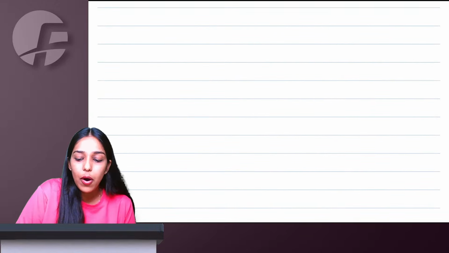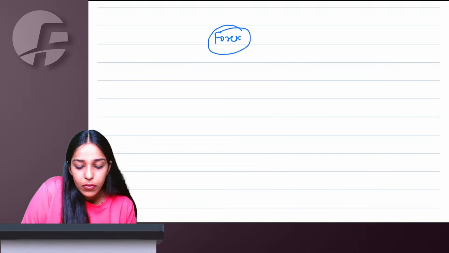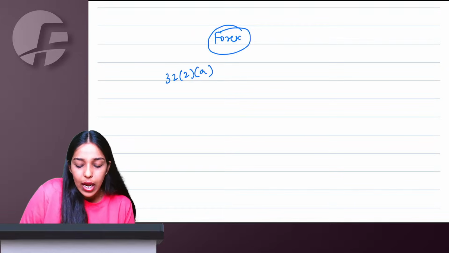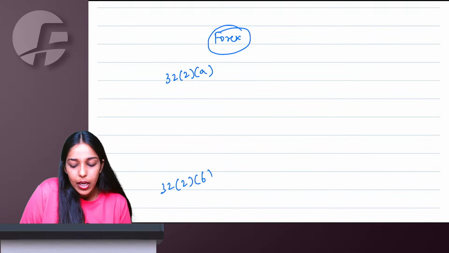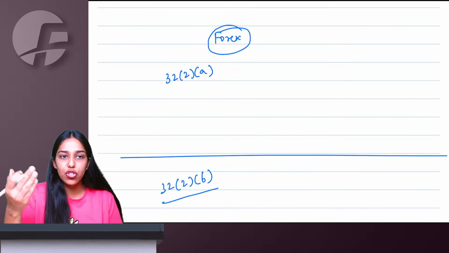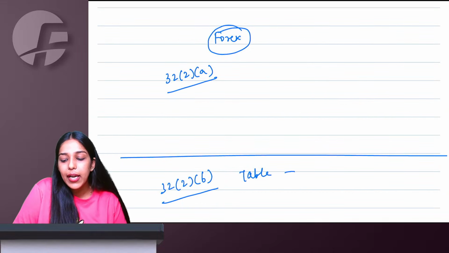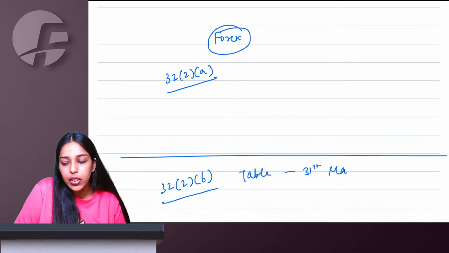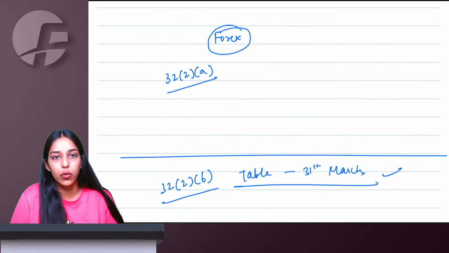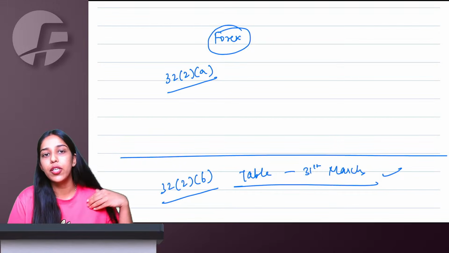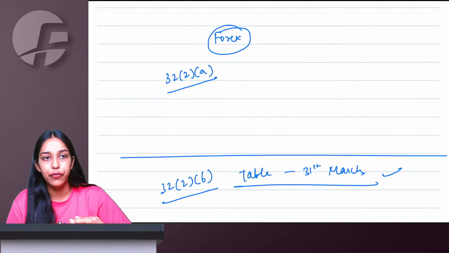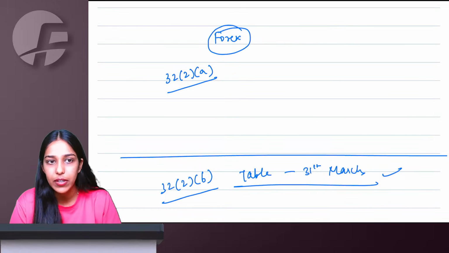Right, ma'am. Talking about the special valuation rules, first is for Forex: Rule 32 sub rule 2A and Rule 32 sub rule 2B. You have the option to either go with the chart method or the table method. If you opt for the table method, then at least for the remaining part of the year till 31st March, you will have to continue. So from chart to table, anytime you can shift. Table to chart, you cannot shift mid-year. You have to wait till the start of the next financial year.